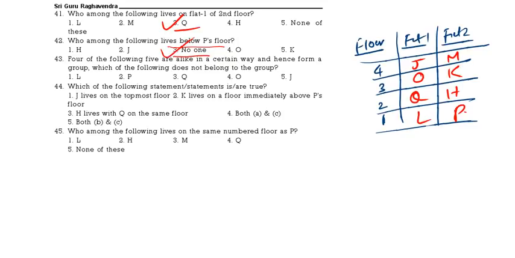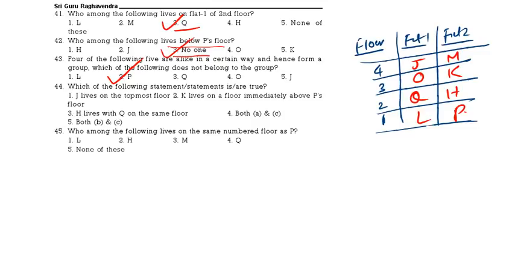4 of the following 5 are alike in certain way and hence form a group. Which is the one that does not belong to the group? See, L is on flat 1. L flat 1. P flat 2. Q flat 1. O flat 1. J flat 1. So all are in flat 1 except P, which is in flat 2.